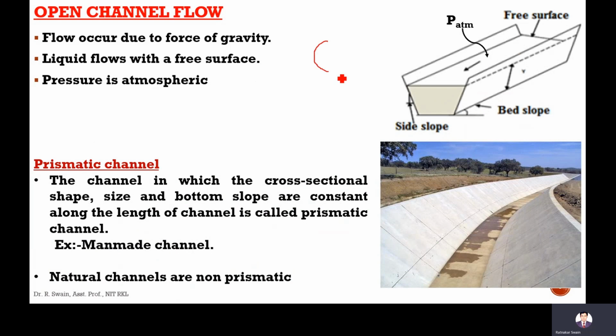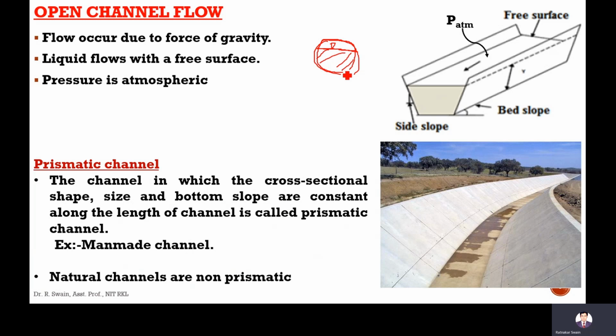Although the pipe, if it is not full, then what happens? Here this is the pipe cross section. If it's not full, then we can also say it is also open channel flow because here pressure is atmospheric.